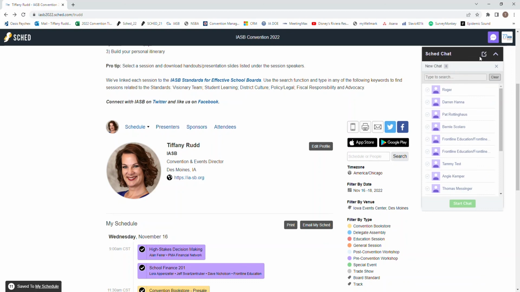Like other programs, you'll receive a notification when a new message is received. Take some time to play with this feature. It will be a great way to connect with other attendees during convention.